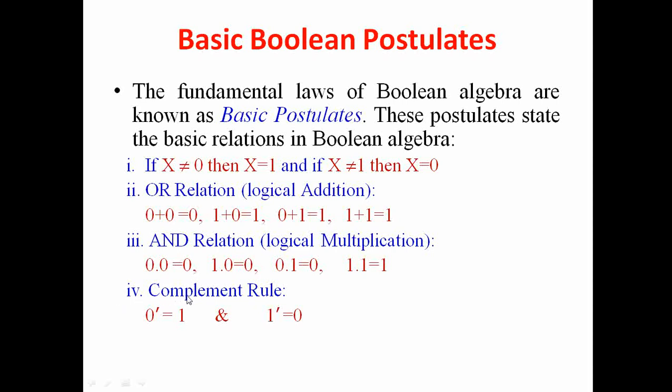The fourth one is called the complement rule, and the complement rule is simply, if the signal is low and if we invert this signal, that means 0 bar gives 1 and 1 bar gives 0. So this is basically to invert the state of the signal from high to low and from low to high.